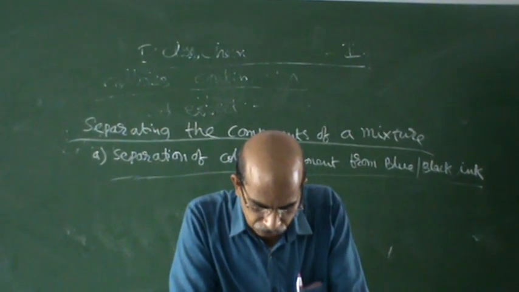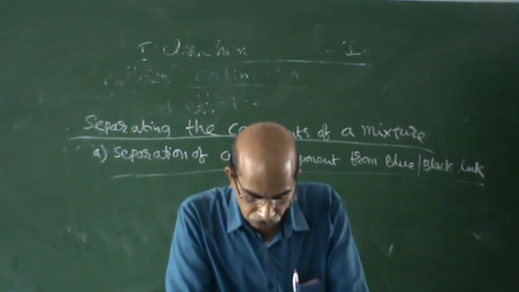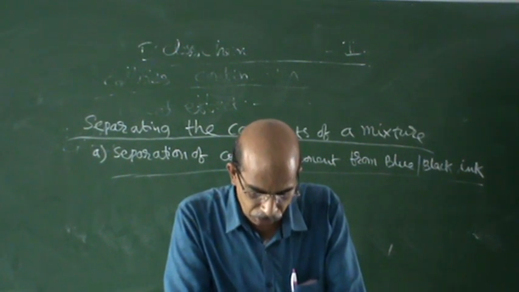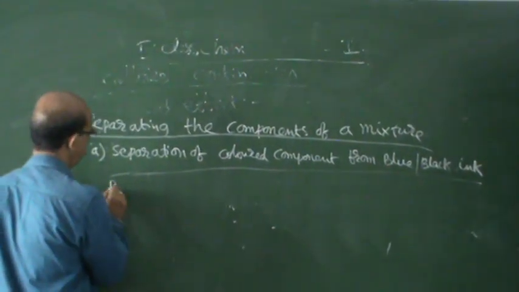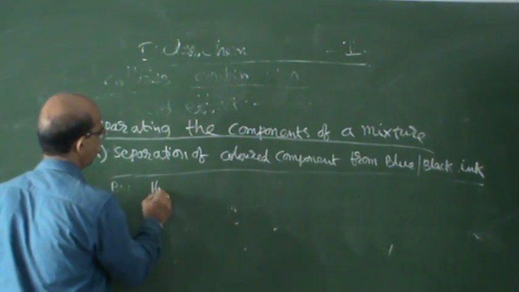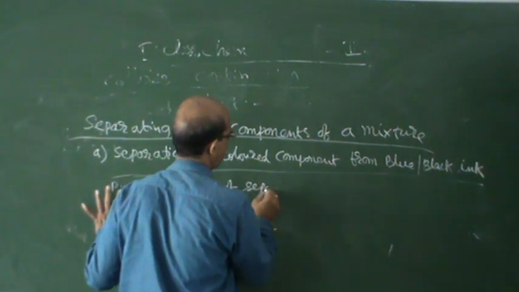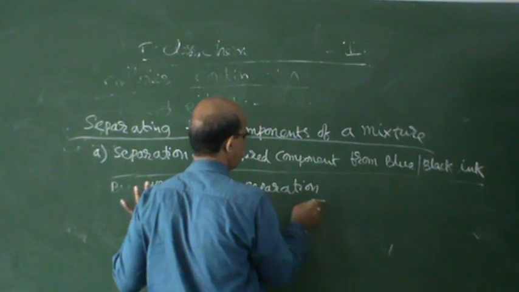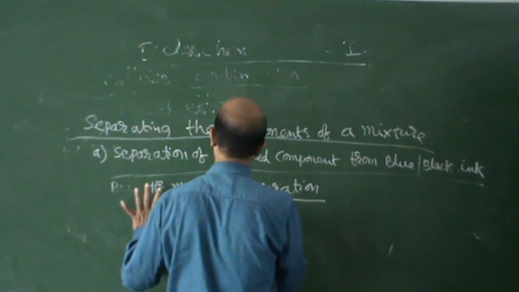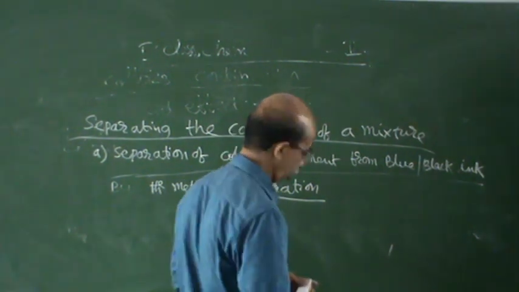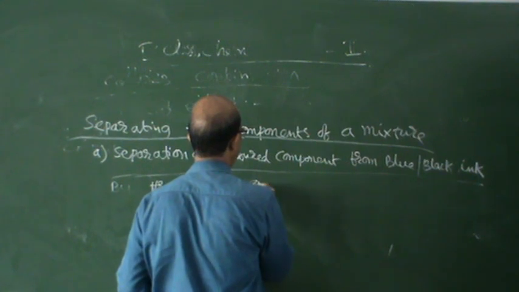By evaporation, we can separate the volatile component from its non-volatile solute. Volatile means what? It evaporates.